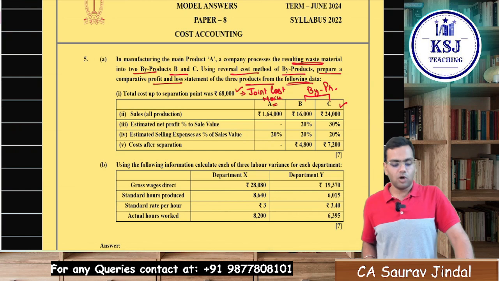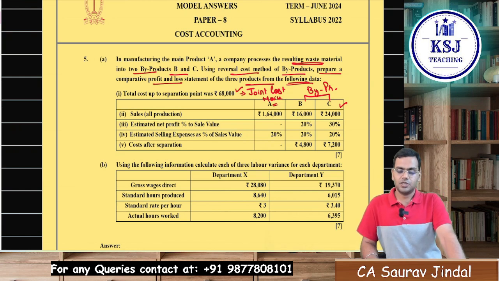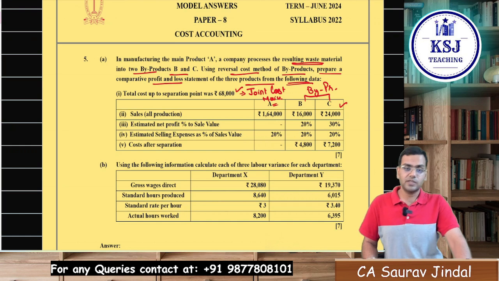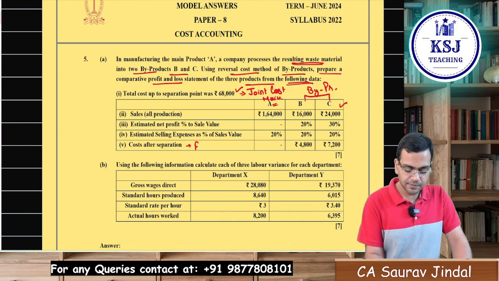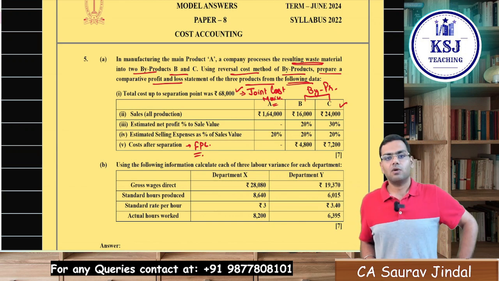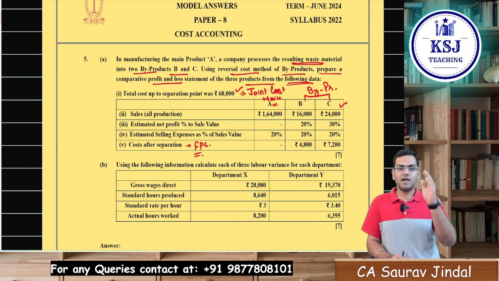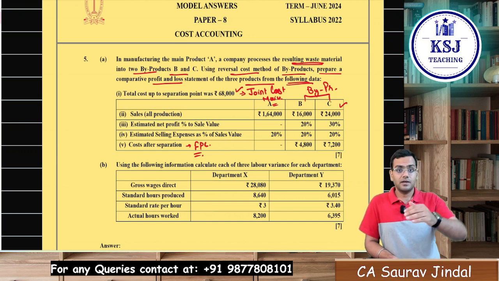Estimated net profit percentage to sales value is given. Estimated selling expenses as a percentage of sales value is given. Cost after separation, that is further processing cost, FPC, is given to you. Now in this particular case, when you have a main product and a byproduct, which method is applicable? The reverse cost method is to be applied. How will you apply it?